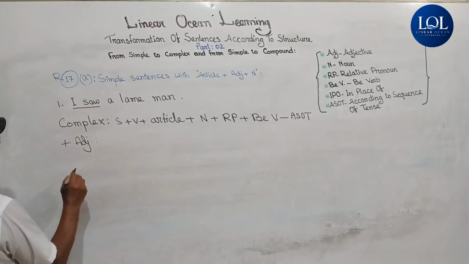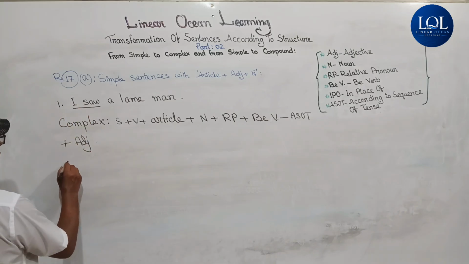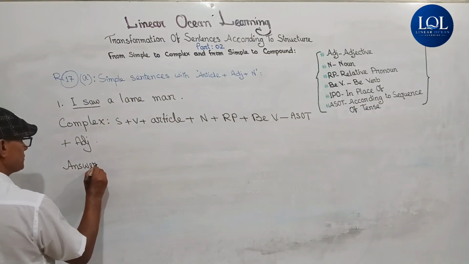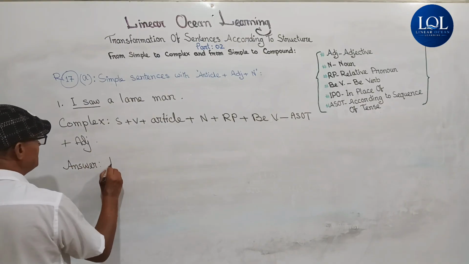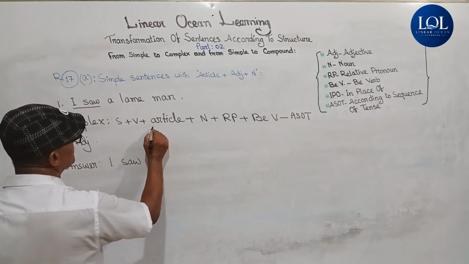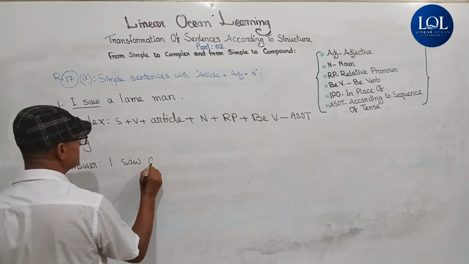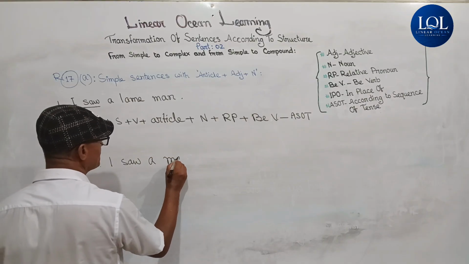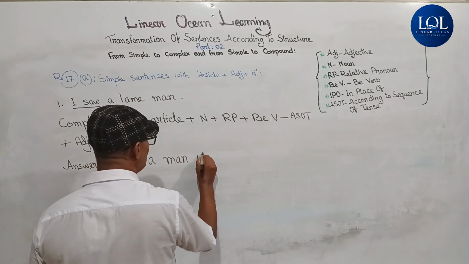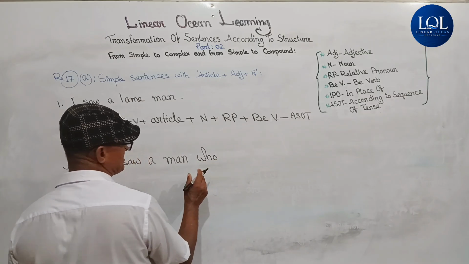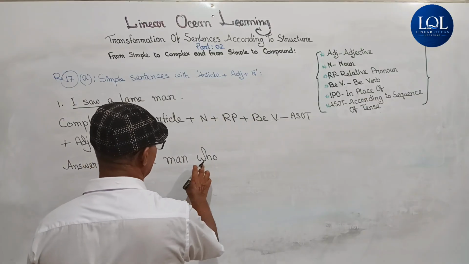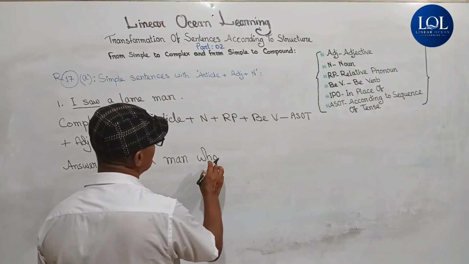Now if we follow the structure, the complex sentence we will get is the answer. I saw, then article a man. I saw a man, relative pronoun who, because who represents persons. Here man is a person, that's why it is who.